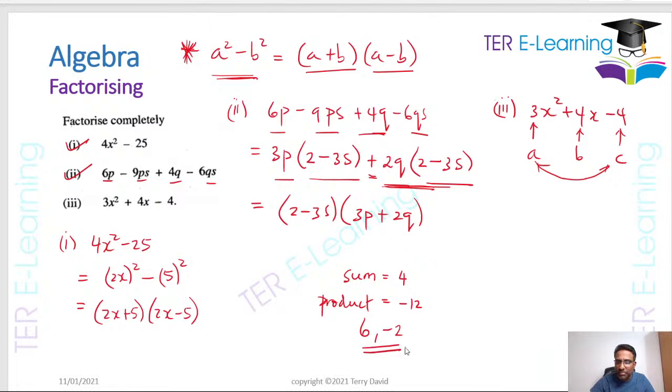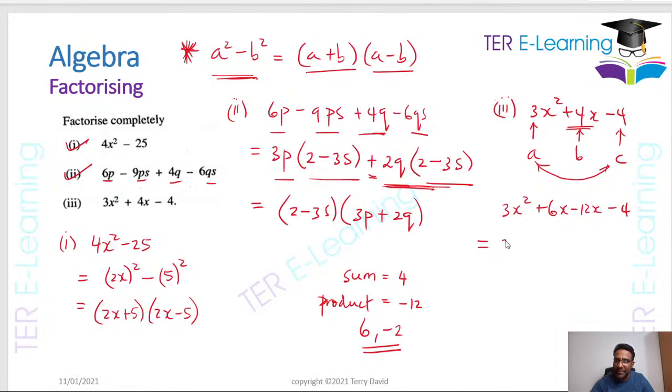When you get these two numbers, what you're going to do, you're going to replace the middle term. That's this term here. So I'm going to rewrite this as 3x squared plus 6x minus 2x minus 4. Right? Now some of you all may have never seen this before. Whatever method you're accustomed to using, go ahead and use that. Right? So now what I'm going to do is factorize this by grouping, and I'm going to get the answer in the end. So you have 3x squared plus 6x.